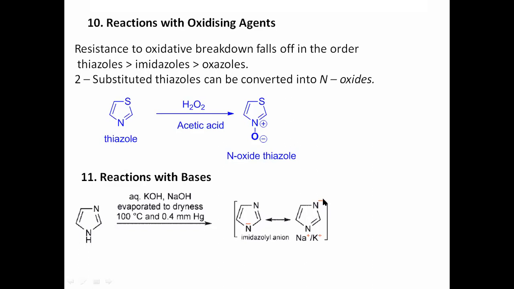So remember, imidazoles are very reactive towards bases. Even a simple base like KOH or NaOH can remove the proton from imidazole because the hydrogen present on this nitrogen is highly acidic in nature. Fine. Remember that pK, we know pK.